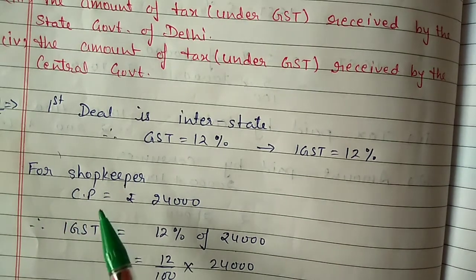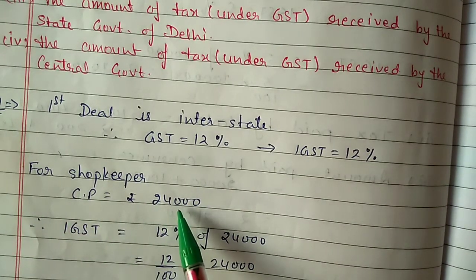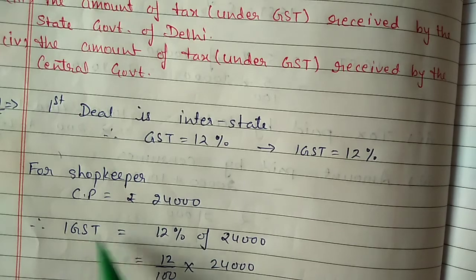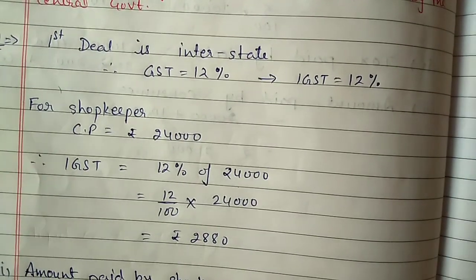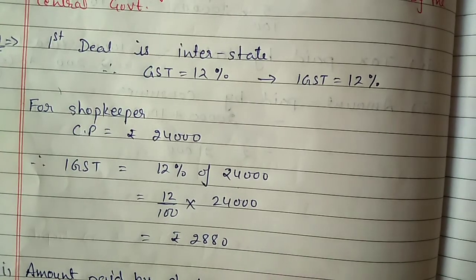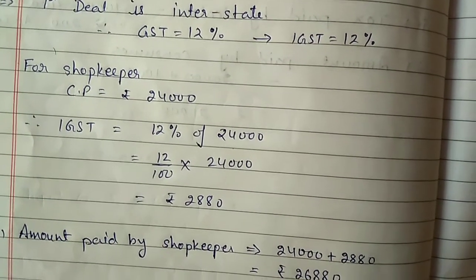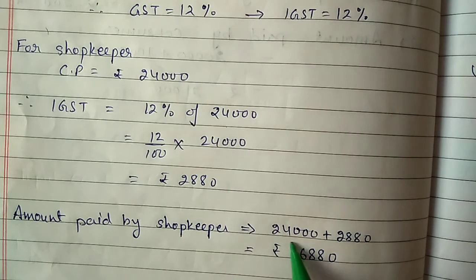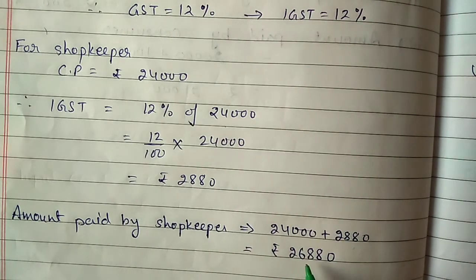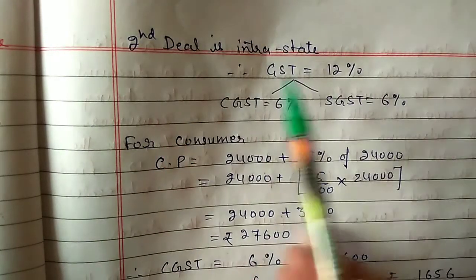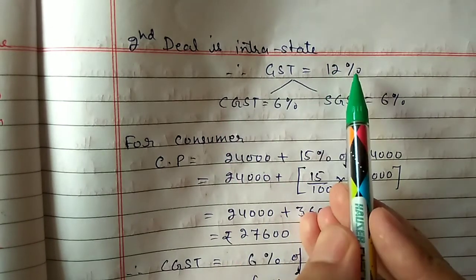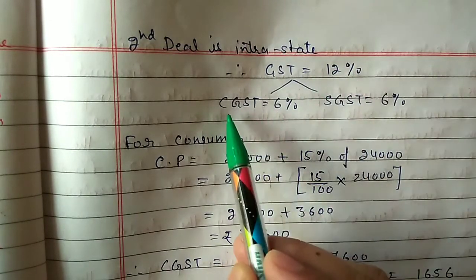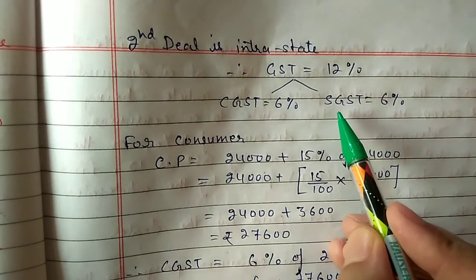So for the shopkeeper, cost price is 24,000. So here IGST will be 12% of 24,000, equal to 2,880 rupees. So the total amount paid by the shopkeeper will be cost price plus tax, 26,880 rupees. The second deal in this question is intrastate. So in this case 12% GST will be divided in half, 6% CGST, 6% SGST.